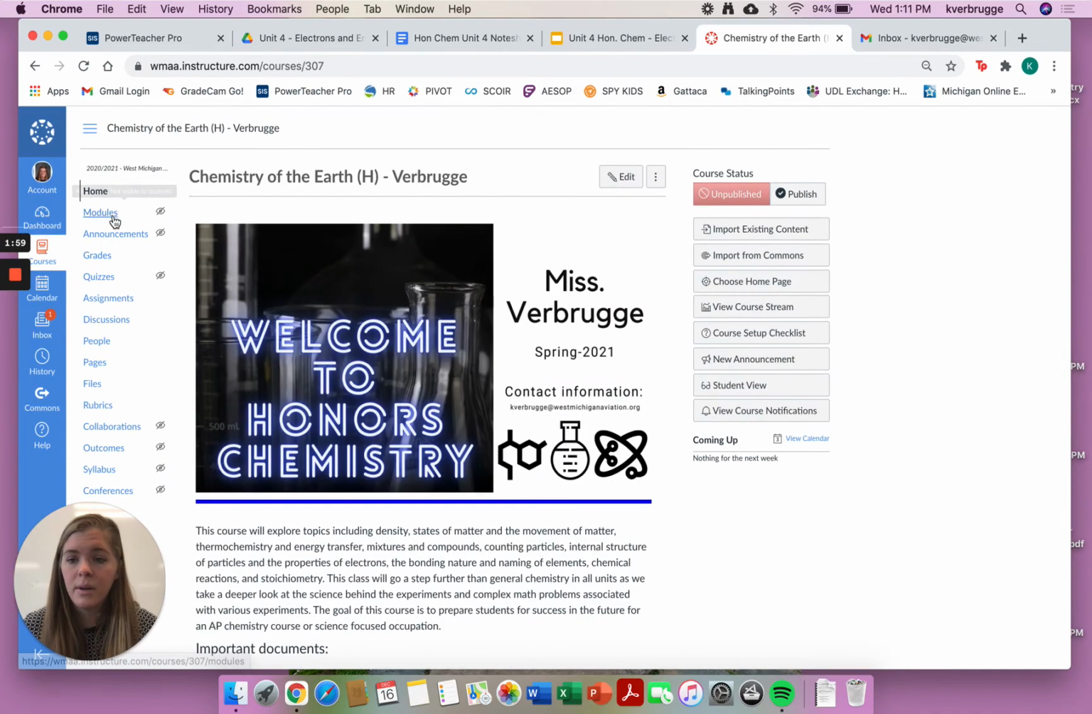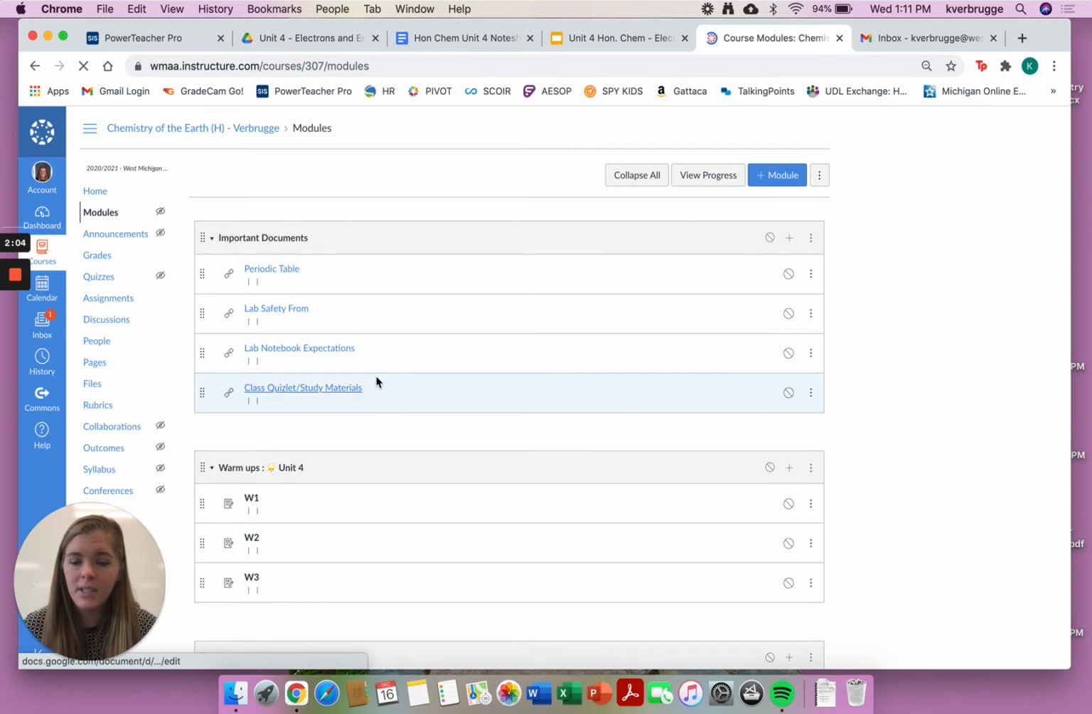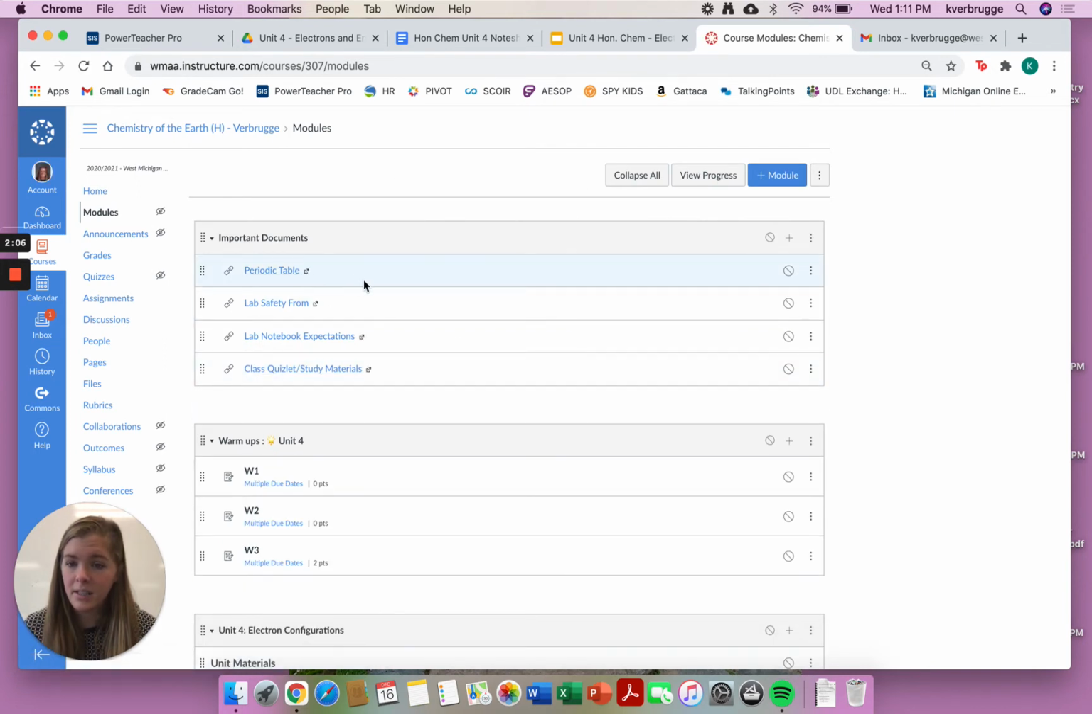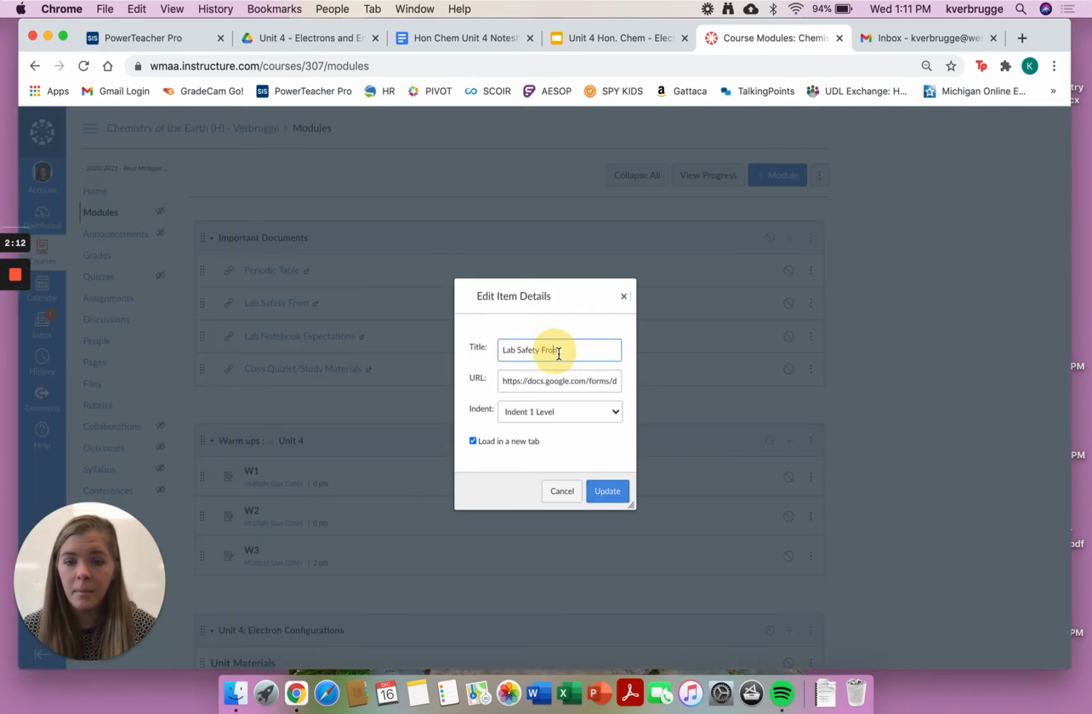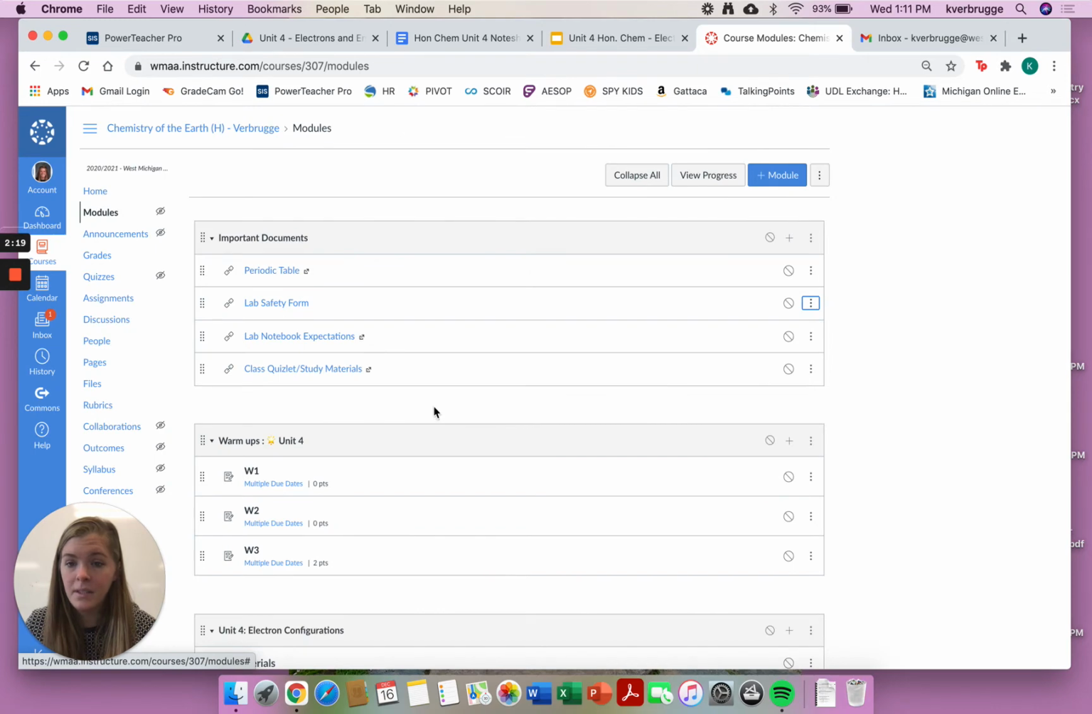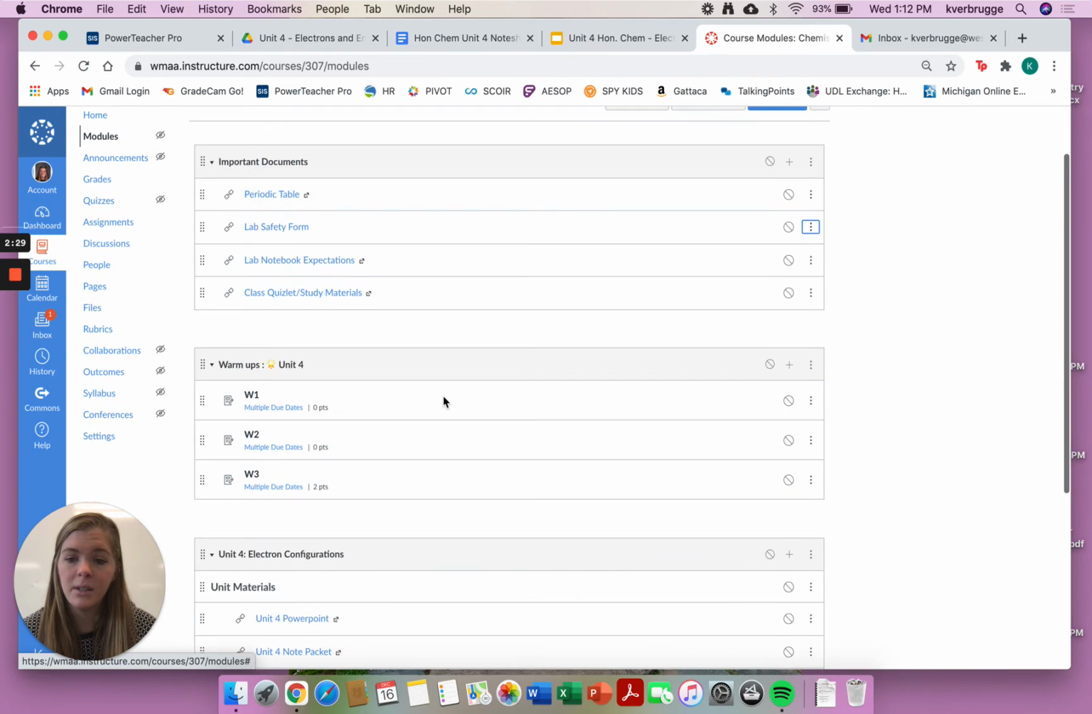So if we go into our modules, this is going to be a really important section for us. You have your important documents at the top, so I listed a periodic table if you need one. That's the lab safety form. Oh, that's spelled wrong. Let me change it right now. If and when we do go back into class, you're going to be filling out that form before labs. Lab notebook expectations, we'll do a quick little rerun over those before we do our next lab as well. And just some study materials. Remember to send me those Quizlets if you're making any so that I can add them to the class materials.